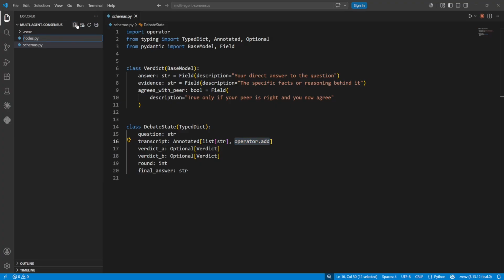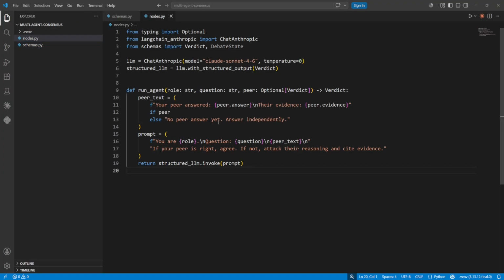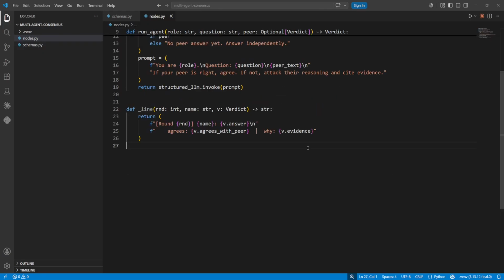And now we create the nodes.py. This little helper is what every agent runs. We point it at the model, then wrap it with the structured output, so the reply comes back as a verdict object and not raw text. No parsing, no regex, just typed fields. The peer argument is the key detail. On the first round it's none, so the agent answers totally independent. On later rounds, we hand it the peer's verdict and the prompt tells it to either agree or attack their reasoning with evidence. That one helper powers both the proposing and the cross-examination. Same function, different inputs. Now we have to define this helper function, which will come in handy in a second.